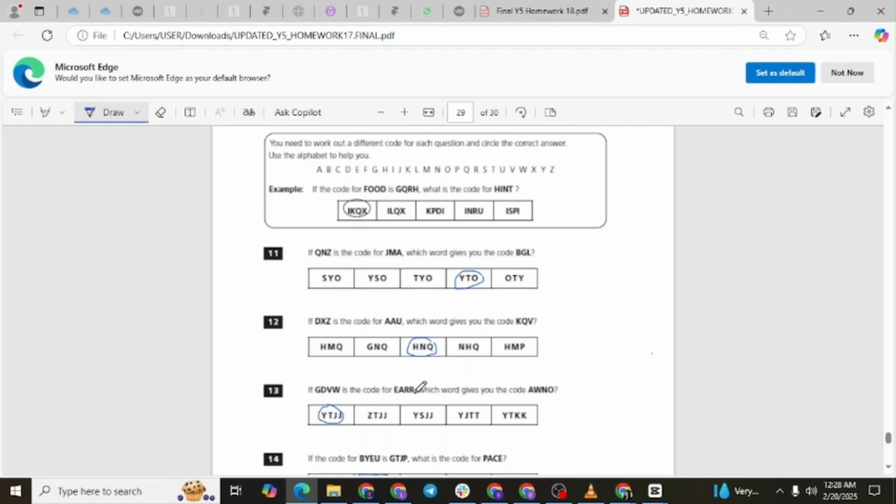Now apply the same pattern to AWNO. A moves back 2 places to Y. W moves back 3 places to T. N moves back 4 places to J. O moves back 5 places to J. So the correct answer is YTJJ.